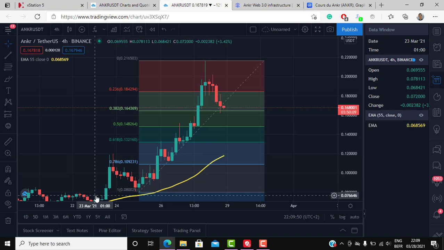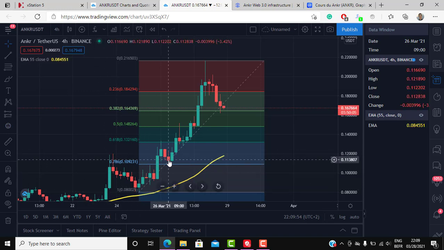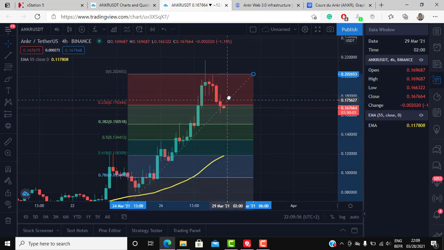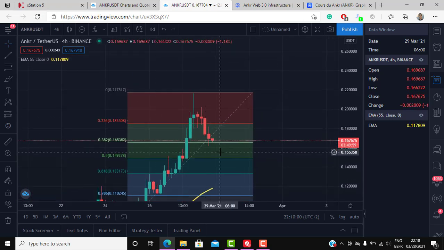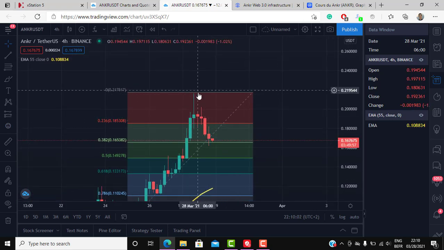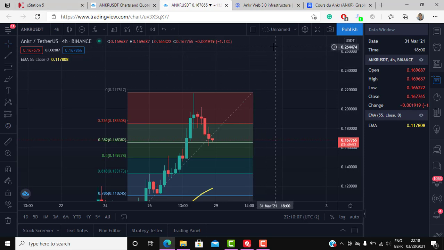So this is the area that we're in right now. Here, as you can see, we did move up. We broke these recent highs and we did backtest the highs. And right now I think that we're probably heading towards doing the same here. If we do break above this level here, this could be a very bullish signal. We could backtest it a bit before having the big move up.